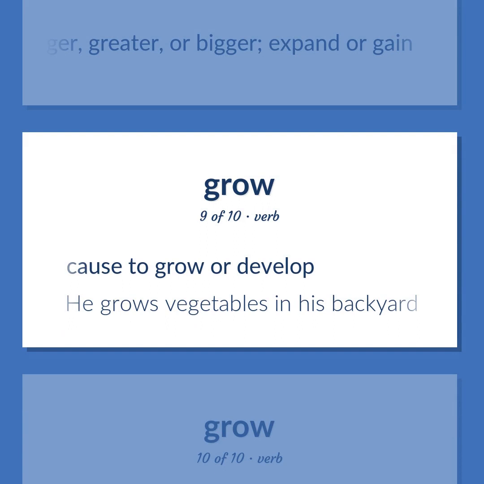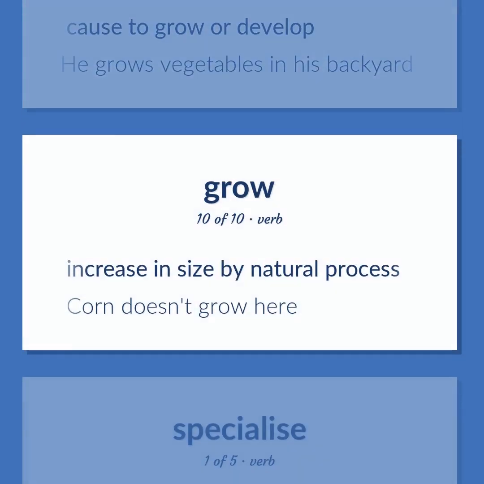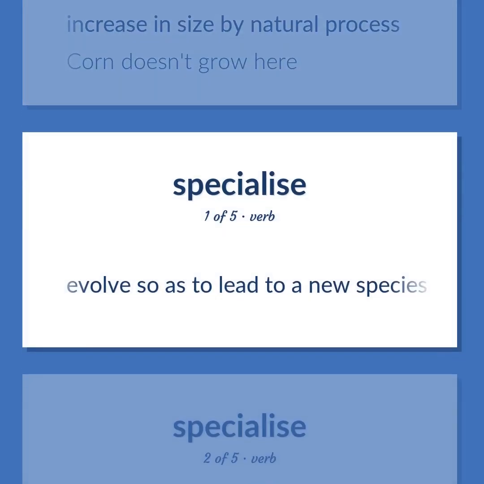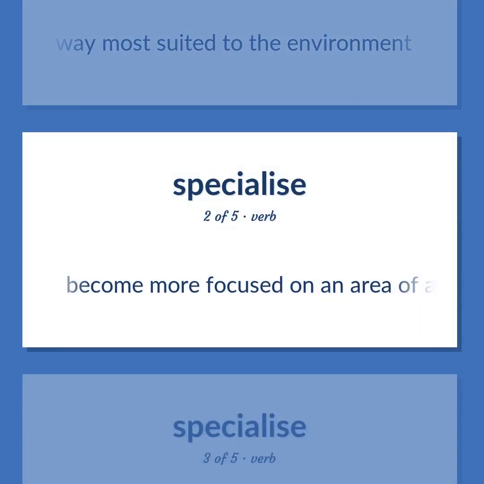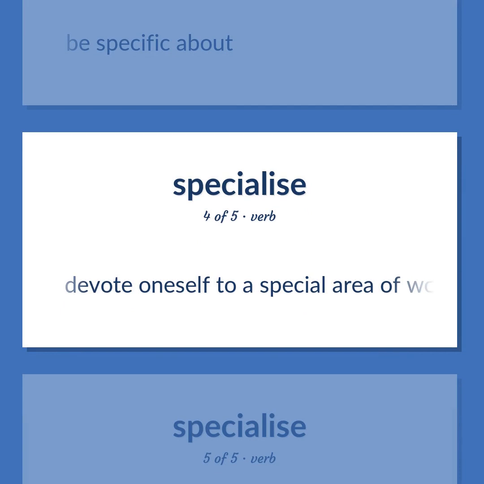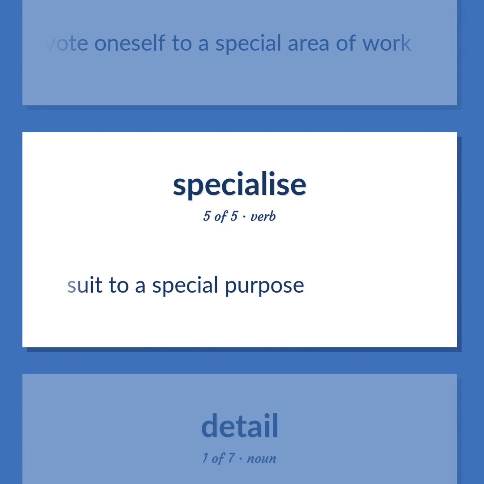Cause to grow or develop. He grows vegetables in his backyard. Increase in size by natural process. Corn doesn't grow here. Evolve so as to lead to a new species or develop in a way most suited to the environment. Become more focused on an area of activity or field of study. Be specific about. Devote oneself to a special area of work. Suit to a special purpose.